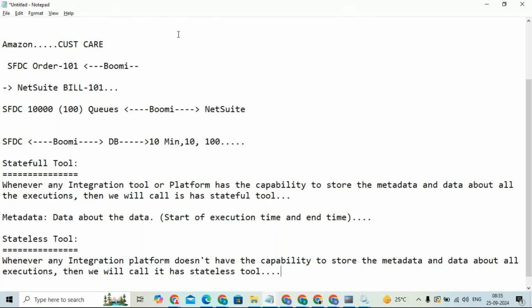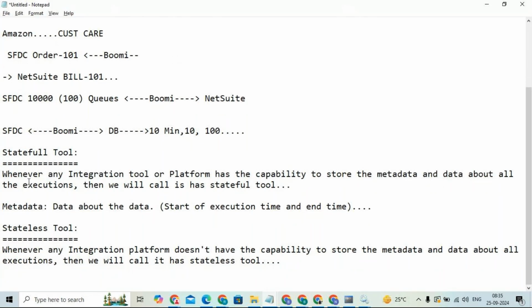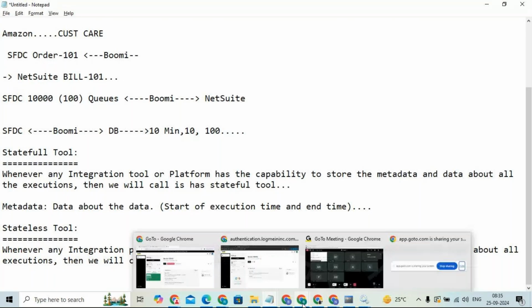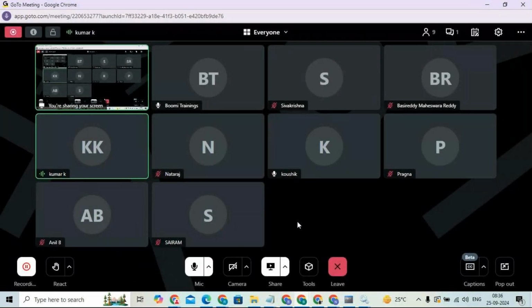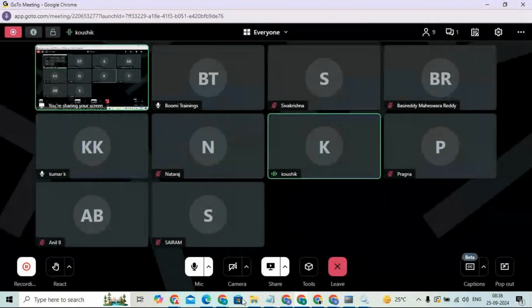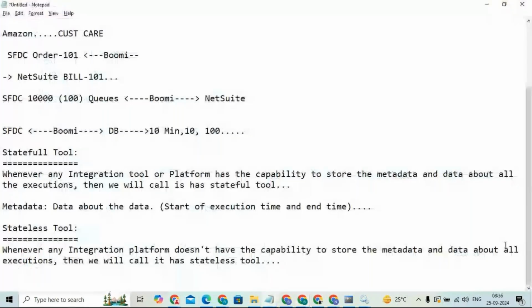So if any integration tool or platform has the capability to store such kind of data, in the sense metadata, then we will call it a stateful tool. If not, we will call it a stateless tool, right? Clear? Yes, clear. Okay, perfect. So now if it is clear, then we'll move forward.